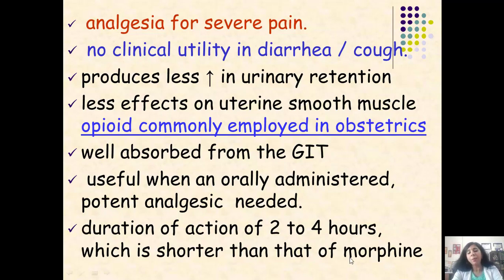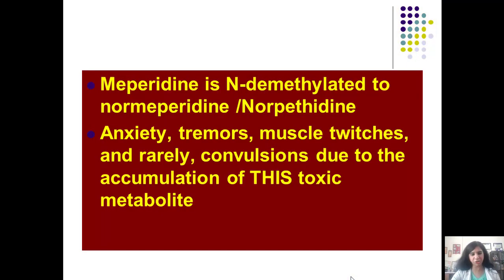Why do we say that? Because morphine, in the liver, gets converted to another active metabolite, morphine-6-glucuronide, which is a deceptive metabolite, because glucuronide conjugation usually imparts inertness, usually takes activity away from the drug, but it is not the same with morphine. So the duration of action of morphine is longer as compared to pethidine or meperidine. I think we had enough points to differentiate between the drugs, and meperidine is N-demethylated to normeperidine or norpethidine.